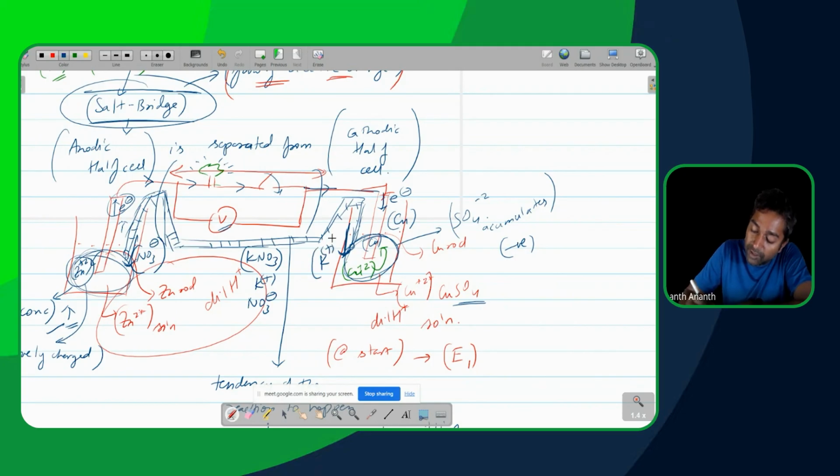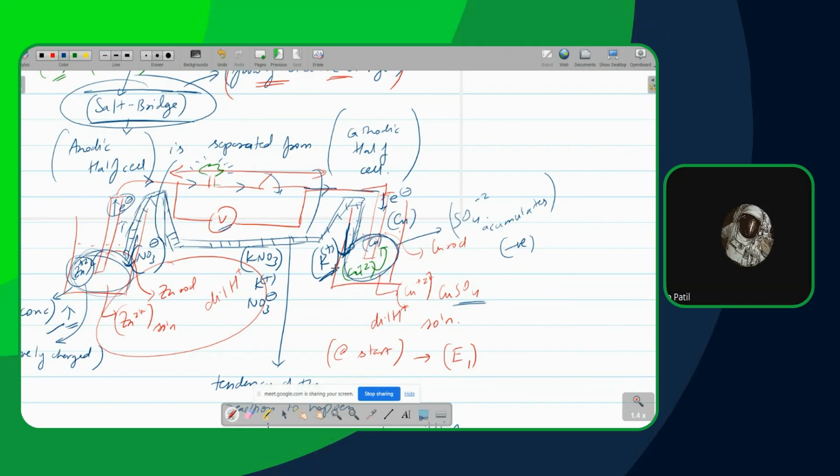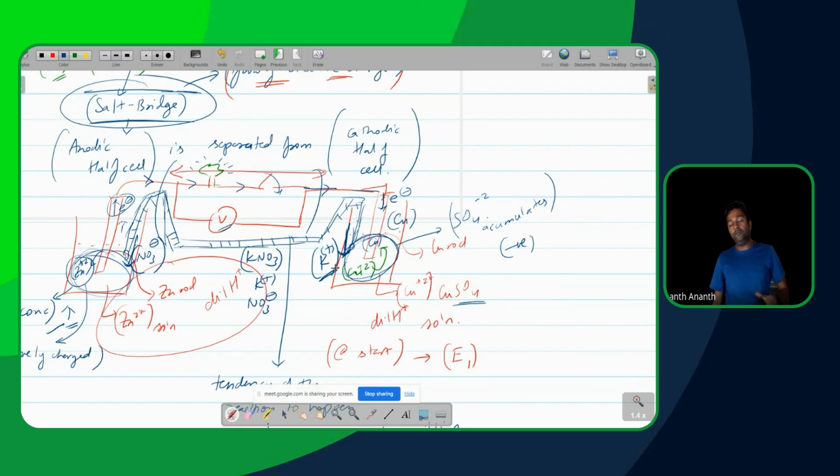So the K plus ion will go inside and balance out that sulfate. You understand what's happening by the salt bridge over here clearly, beta? Yes. So if these two are here, what will happen? Now my voltage will work properly for a longer period of time. Yes or no?